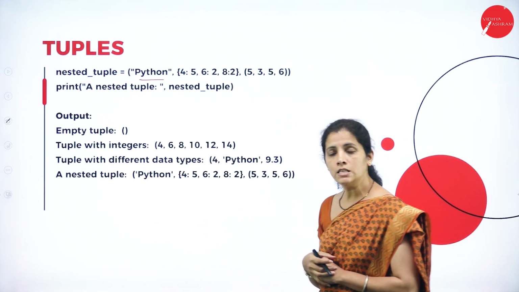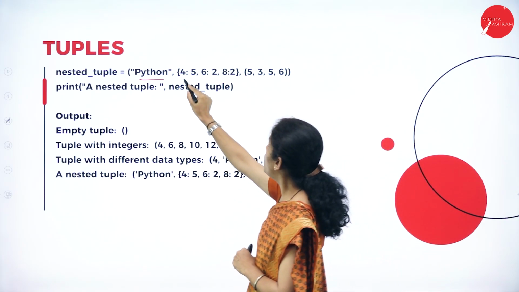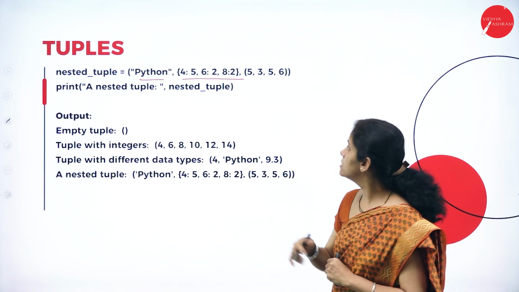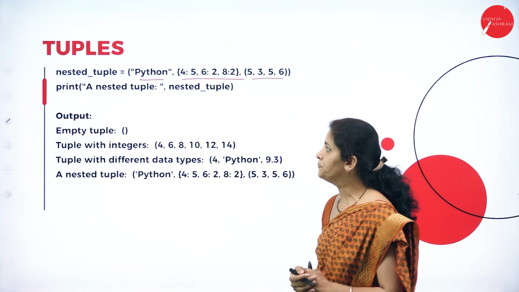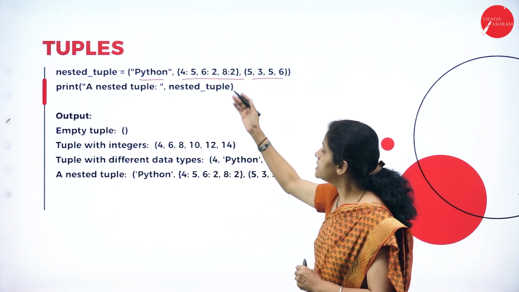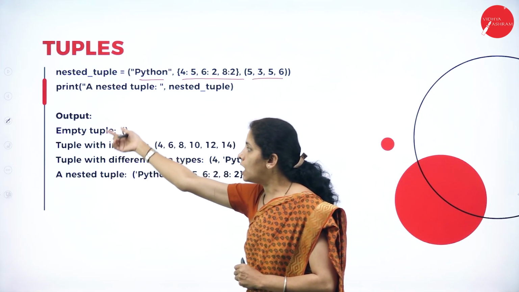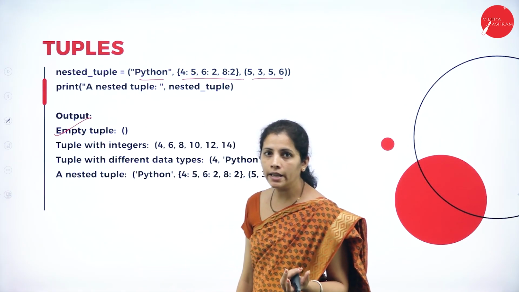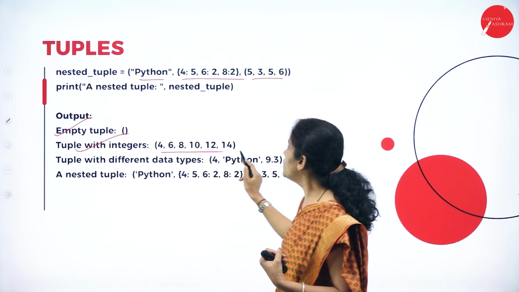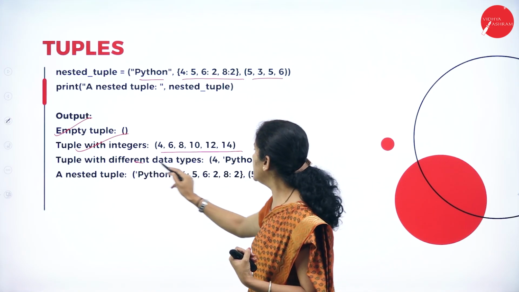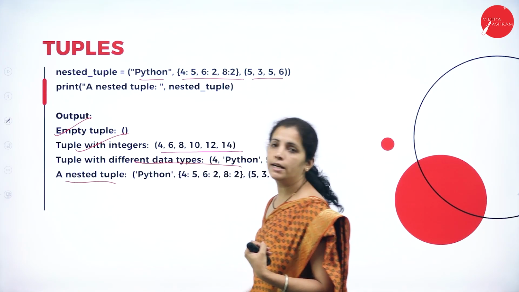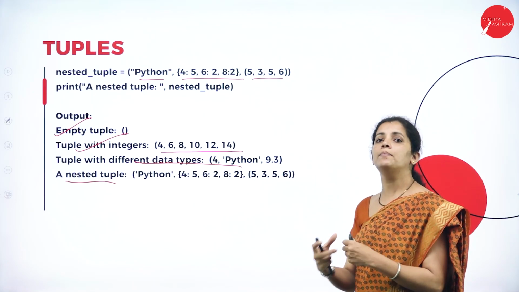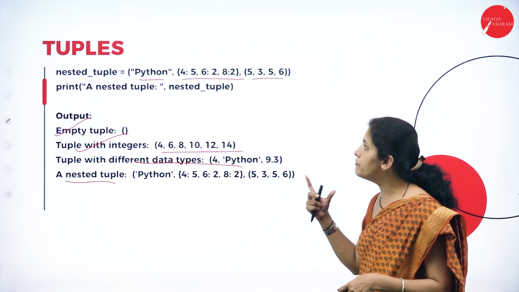So I have the string. Now, what this represents? It represents list, and this is my tuple. Now the nested tuples are, see the output here. The empty tuple, I didn't have any value. Tuple with integer value, tuple with different data types and nested tuple. Different data types in the sense what? In a single tuple, I can store different kinds of values.